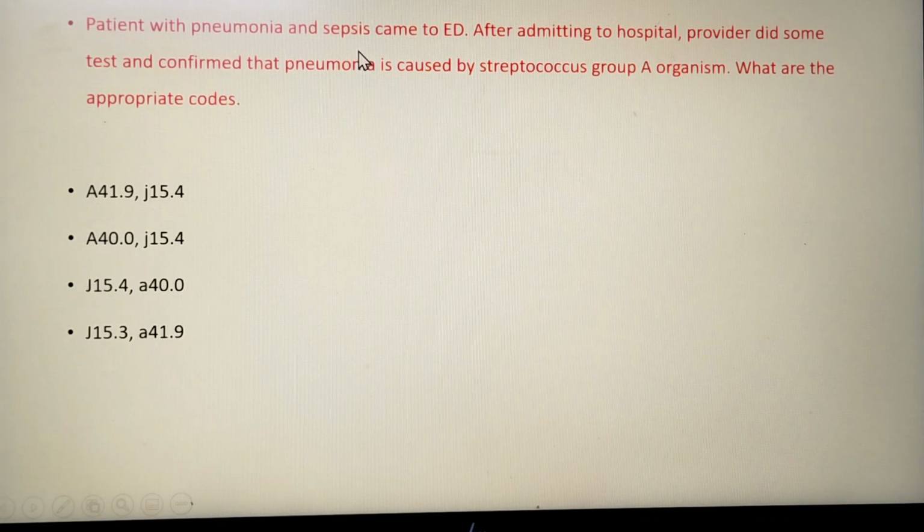It is a systemic infection, so according to sequencing guidelines, we have to code sepsis first. Sepsis due to Streptococcus group A organism, when you look it up, you will get A40.0. And coming to pneumonia due to Streptococcus group A organism, pneumonia due to Streptococcus specified form, we will get this code. So the answer is A40.0, J15.4.